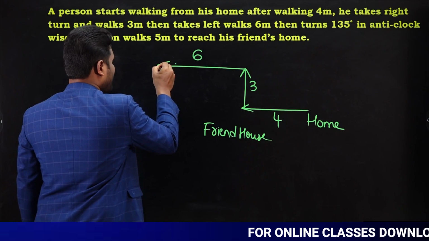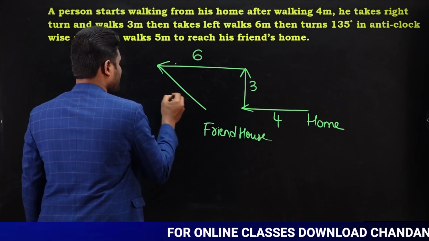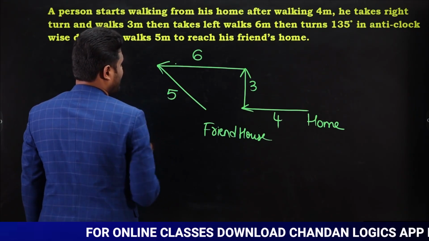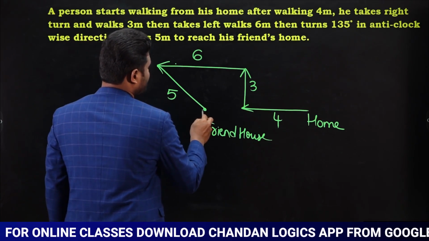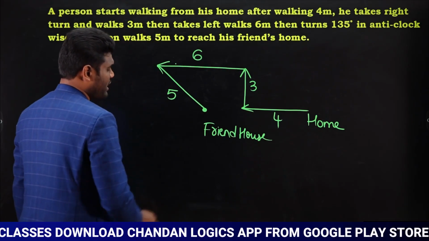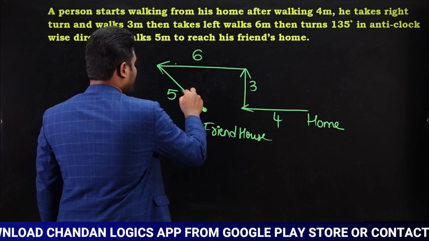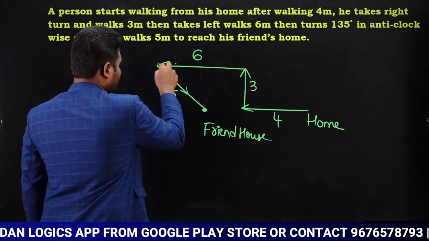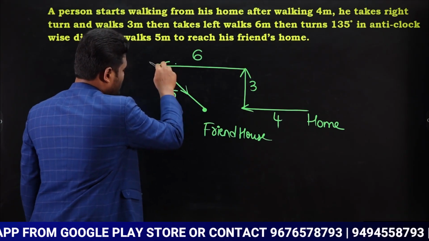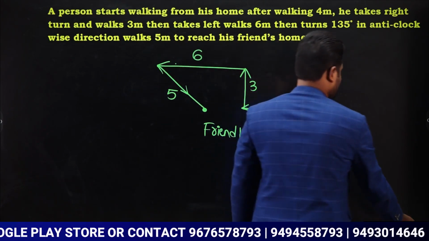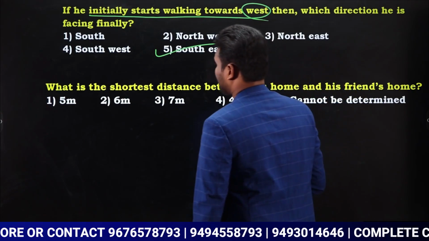So finally he traveled 135 degrees anti-clockwise and traveled a distance of 5 meters to reach his friend's house. Which direction is he traveling? He is traveling in this direction. This is south, this is east. So this is nothing but southeast direction. So the answer is southeast. Next one.